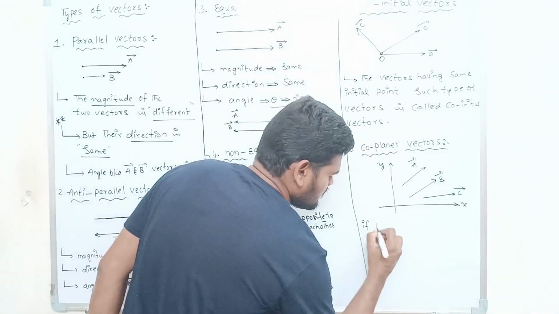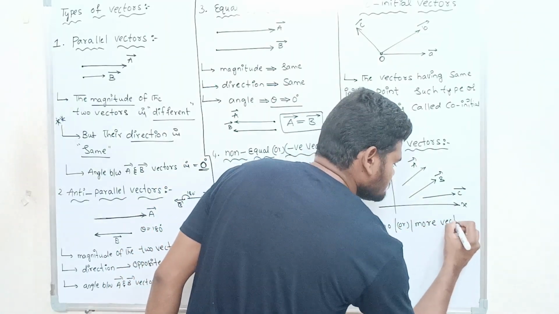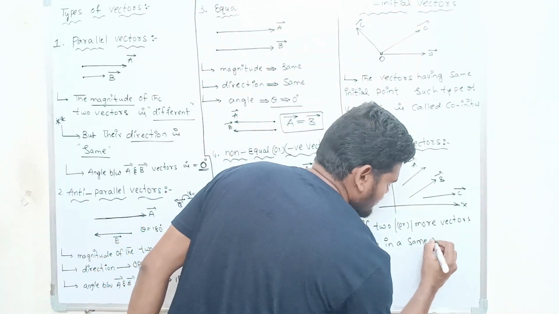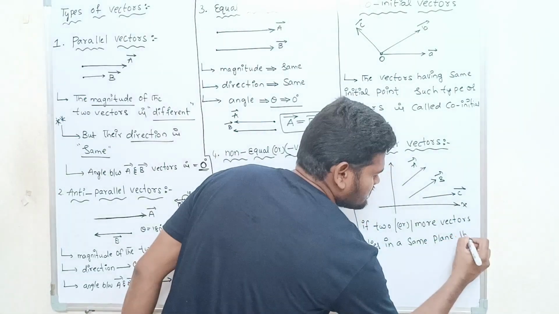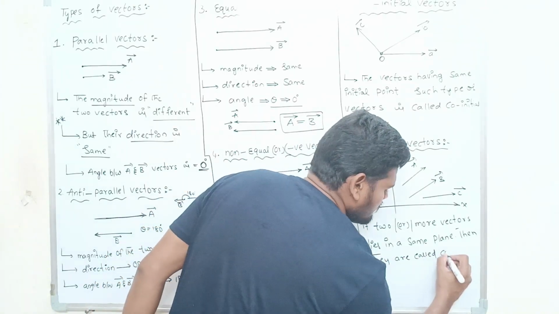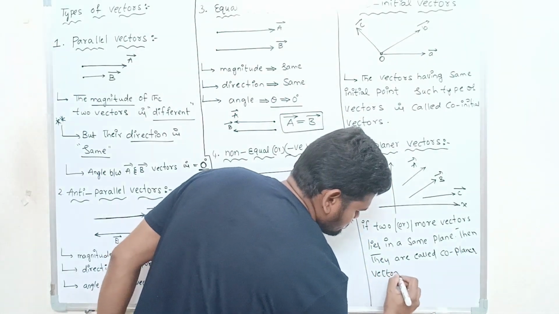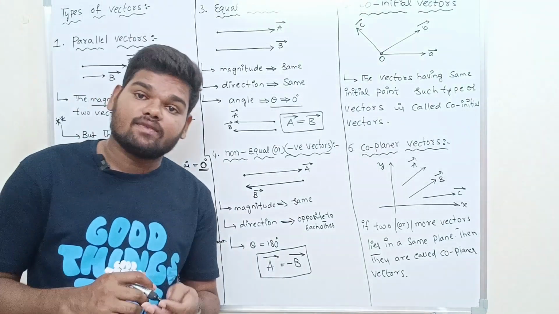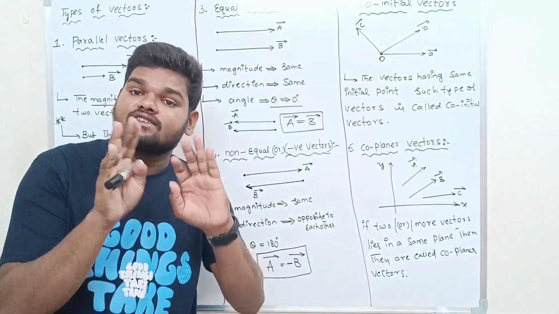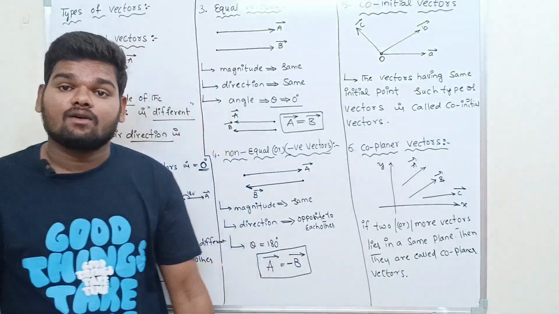if two or more vectors lie in the same plane, then they are called co-planar vectors. If you take any two vectors, those two vectors lie in the same plane. So if the vectors lie in the same plane, such type of vectors is called co-planar vectors. Okay, are you getting?